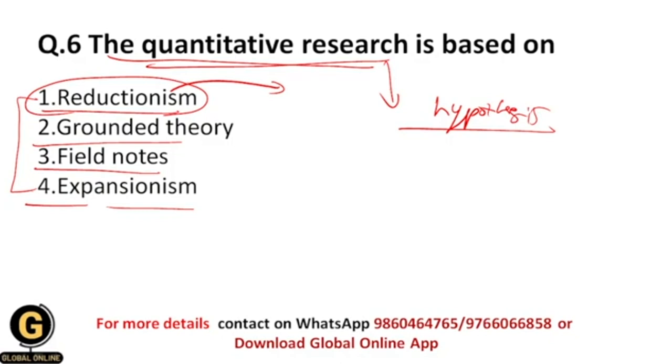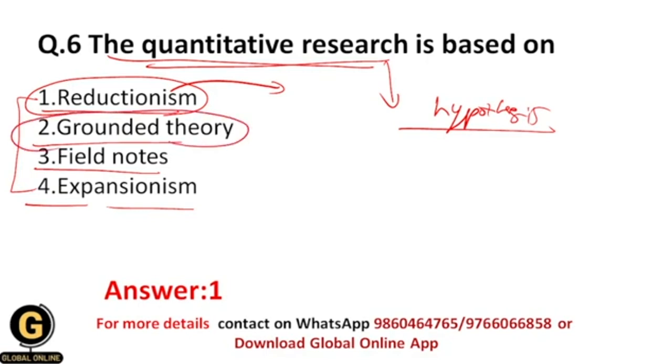And that's why here we are going to convert the complex problem into a simple hypothesis. Here basically we are doing reductionism, and that's why the correct answer to this question is one, that is reductionism. And that's why quantitative research is based upon reductionism.